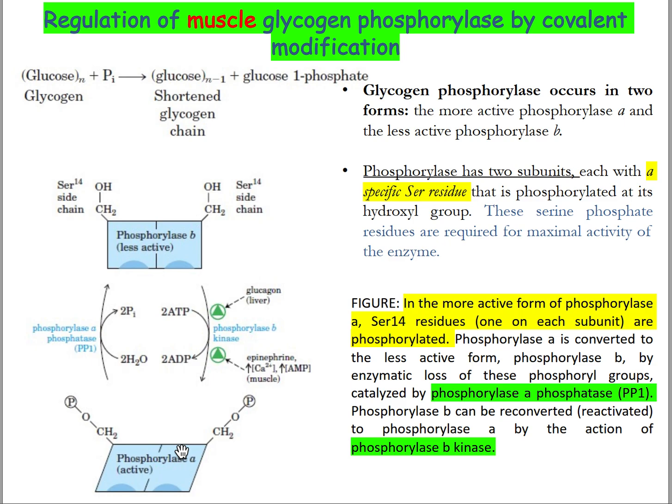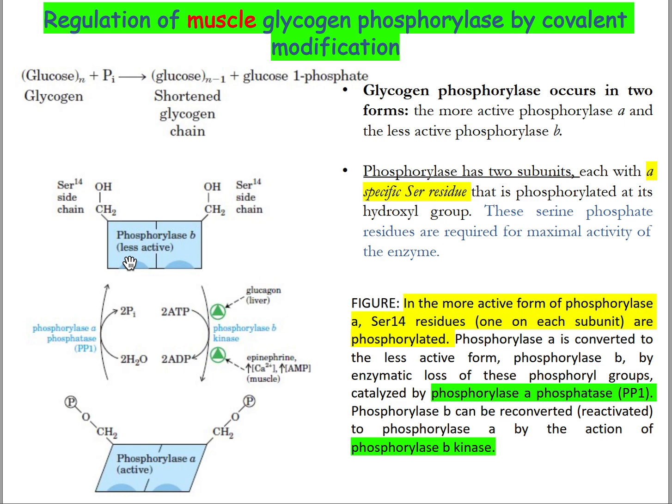And when the concentration of glucose is increased, no more glycogen has to be broken down. In that case, phosphorylase has to be inactivated or less activated. So there is an enzyme called phosphorylase A phosphatase that removes the phosphate group and converts it to the initial one, phosphorylase B, the less active form.